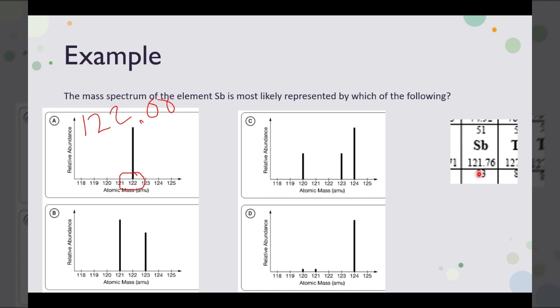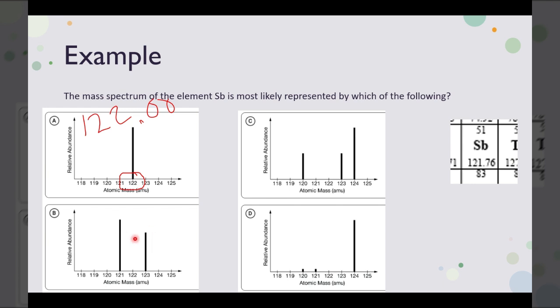And notice the mass of antimony is 121.76, so C is not the best answer. If we look at B, we have two isotopes of antimony, one with a mass of 121 and one with a mass of 123. The one with a mass of 121 is slightly higher than the one with a mass of 123.